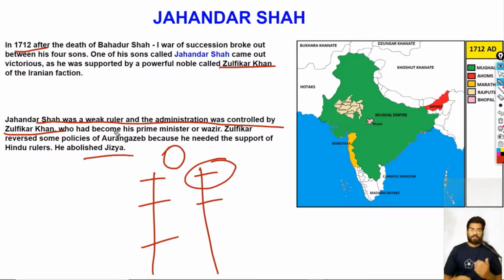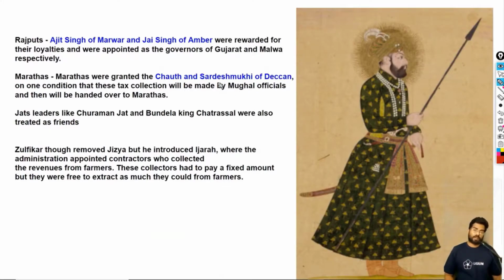Now, there are some important things about the contemporary rulers like the Marathas, Jats, and Sikhs. We are going to see them in detail. As far as the Rajputs are concerned, during this time the most important Rajput kings were Ajit Singh as well as Jai Singh. Ajit Singh was of Marwar and Jai Singh was of Amber. Because of their loyalties to the Mughal kingdom, they were assigned as governors in Gujarat and Malwa. This is not really important.